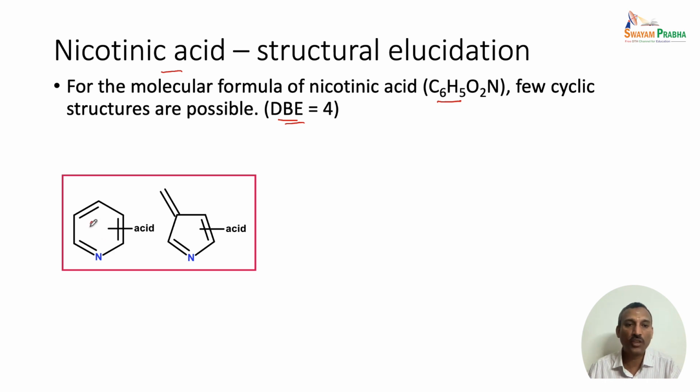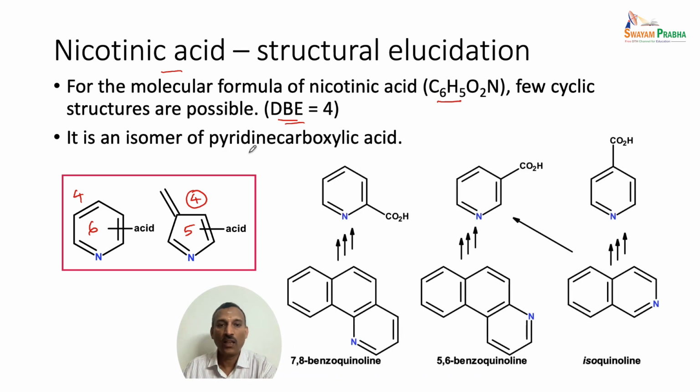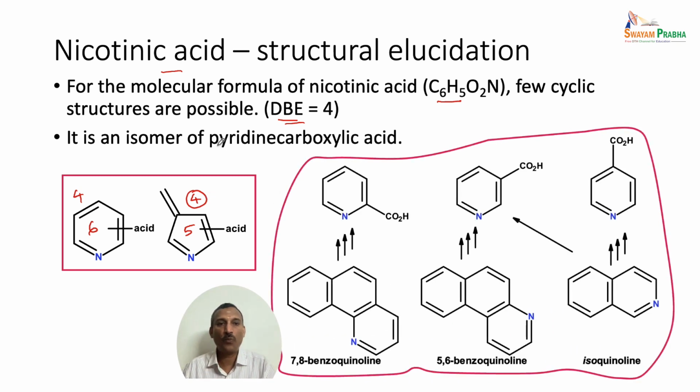So, one is a 6-membered structure, another one is a 5-membered structure with 3 double bonds. Here we have 3 double bonds and one cyclic structure, so the double bond equivalent is 4. And here we have 2 double bonds, one cyclic structure and one exocyclic double bond. So here also we have 4 double bonds. So the double bond equivalent is actually satisfied, and it was shown that this compound nicotinic acid is an isomer of pyridine carboxylic acid.